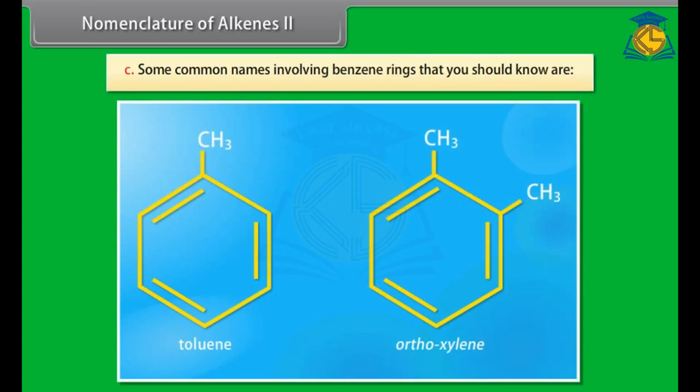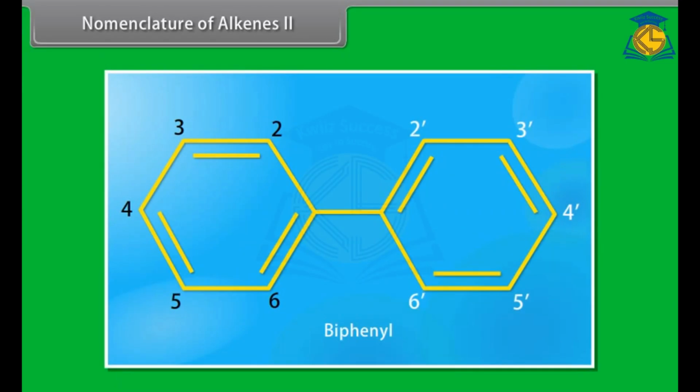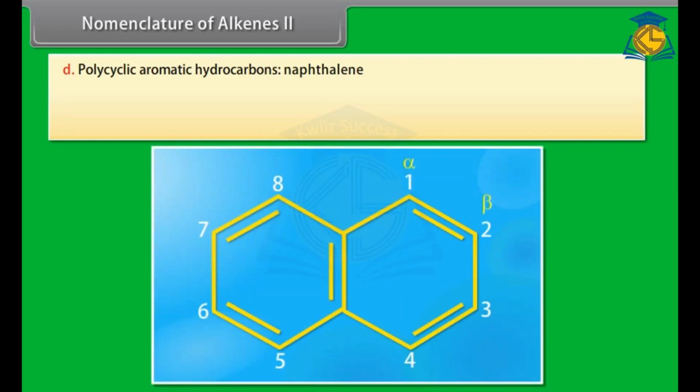C. Some common names involving benzene rings that you should know are toluene and orthoxylene. Biphenyl. Notice the numbering convention for this compound. D. Polycyclic aromatic hydrocarbons that you should know include naphthalene.